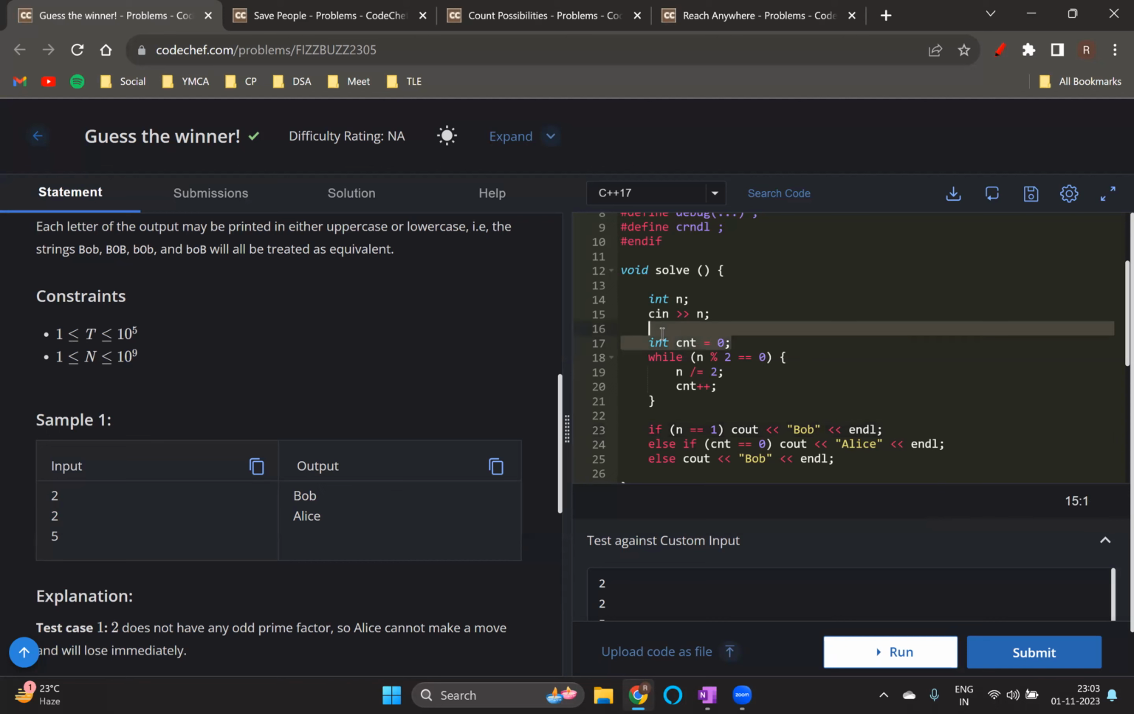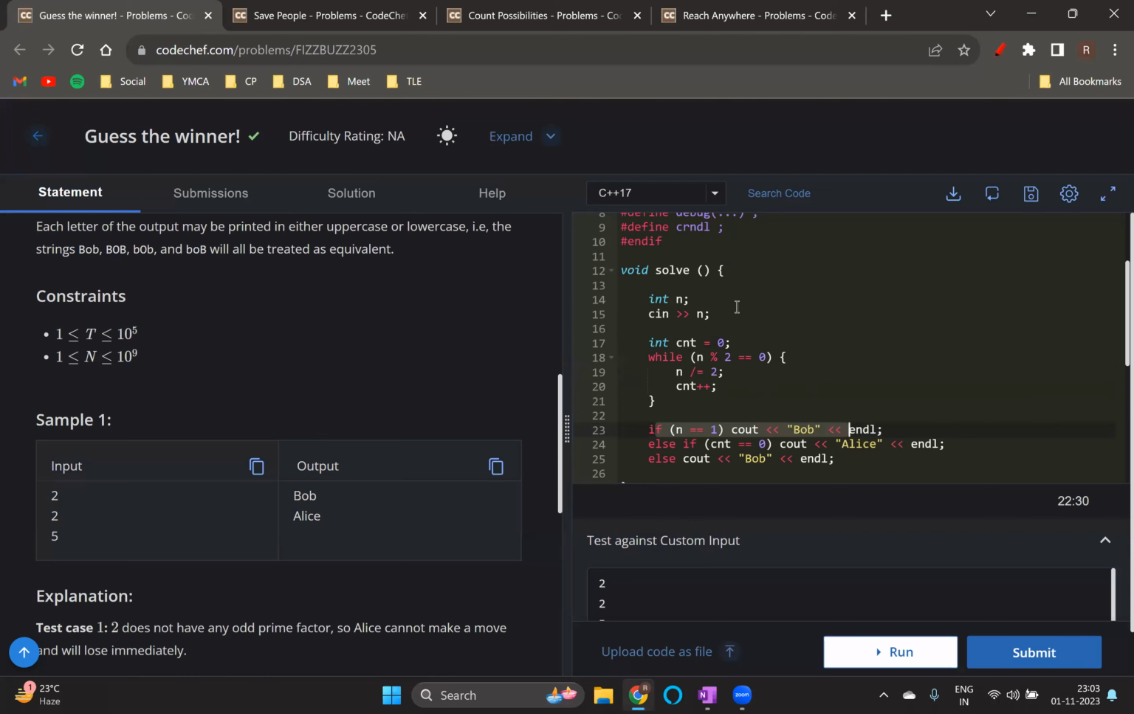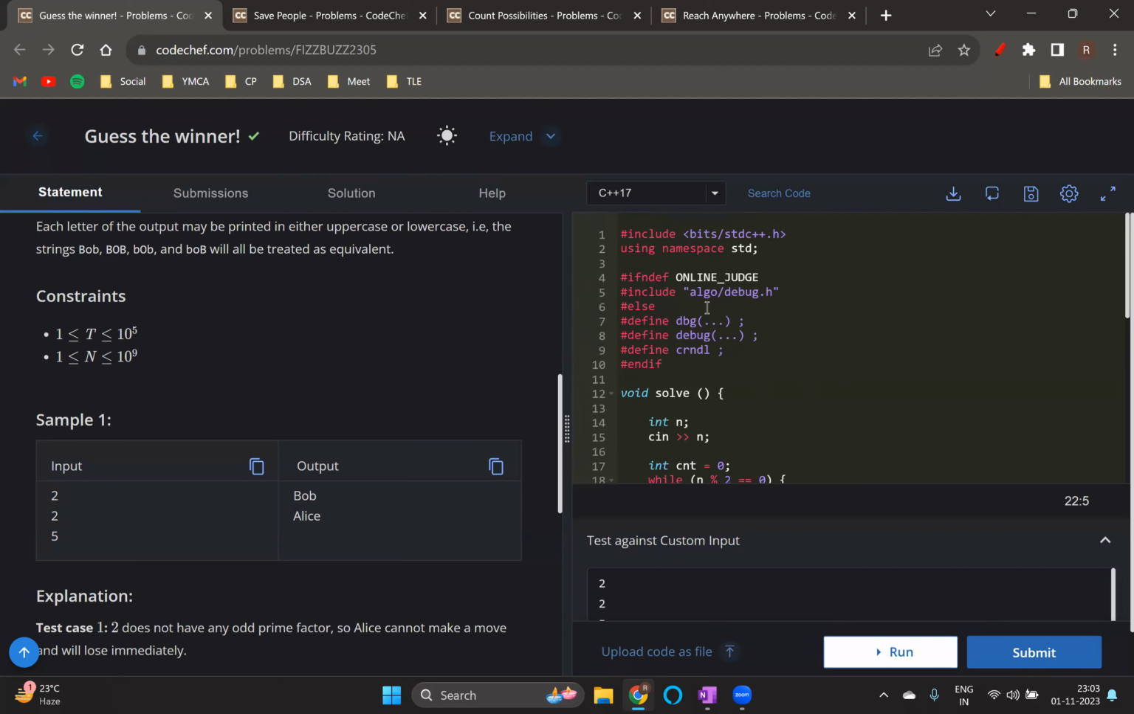I just kept track of how many times I divided the number by 2. If the number became 1 after dividing it by 2 again and again, in that case Bob will win. Otherwise, Alice will win if count is 0, which means that the number was initially odd. And in case the number was initially even, in that case, Bob will win.